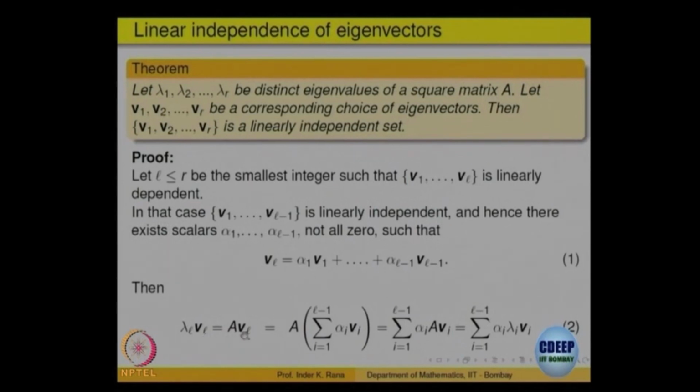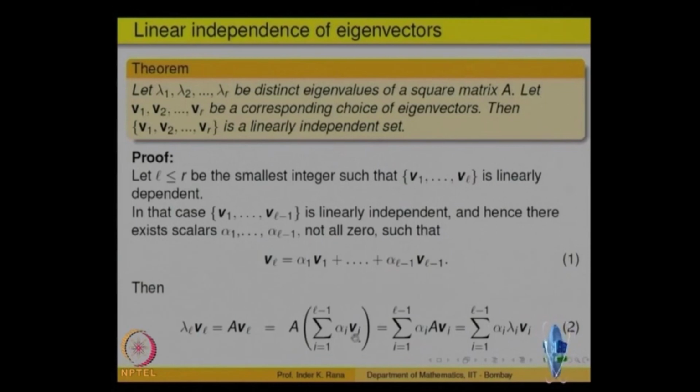That is equal to A of VL, because VL is an eigenvector for the eigenvalue lambda L. But what is VL from this equation? That is a linear combination. So, we put this value here and use linearity of A.